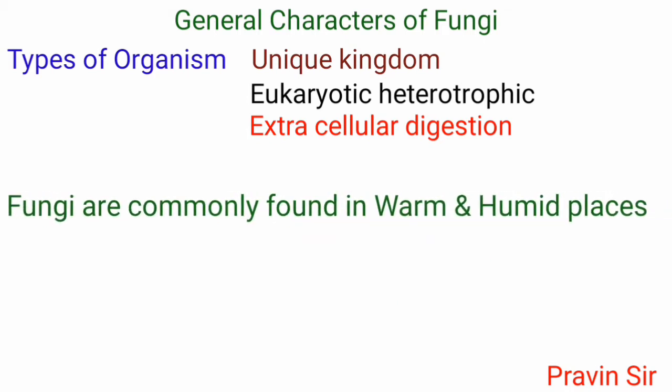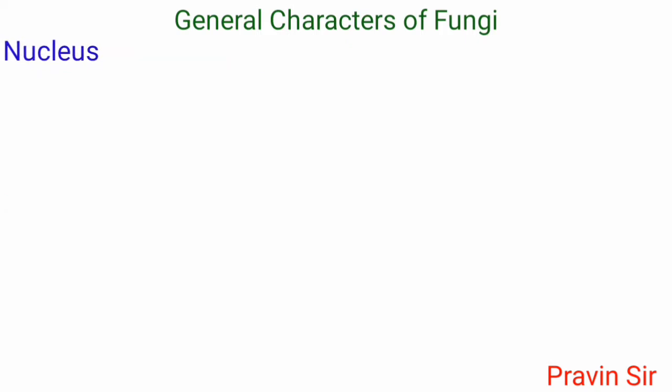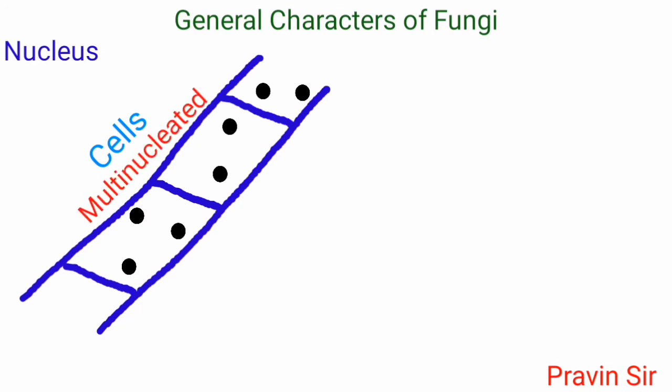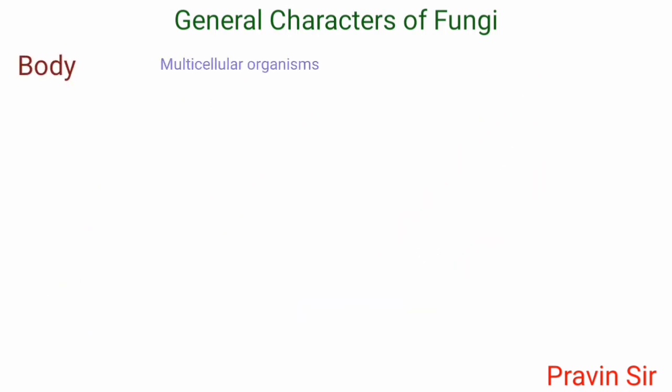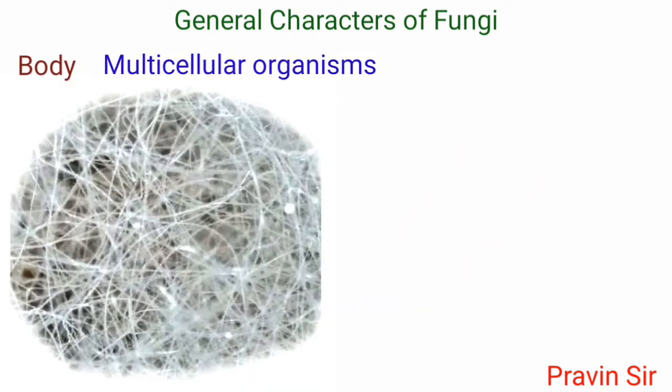Fungi are commonly found in warm and humid places. Nucleus. Cells may be multinucleated, made up of many nuclei, or uninucleate, made up of single nucleus. Body. Multicellular organisms consist of body called mycelium.